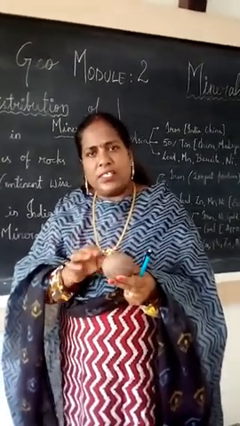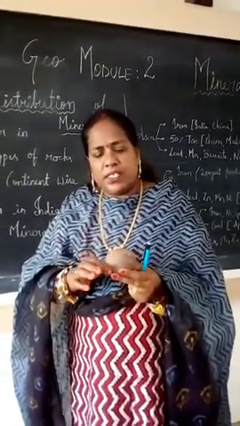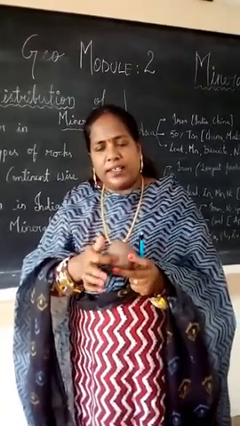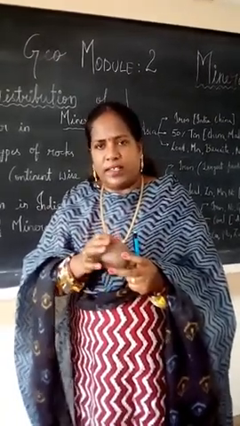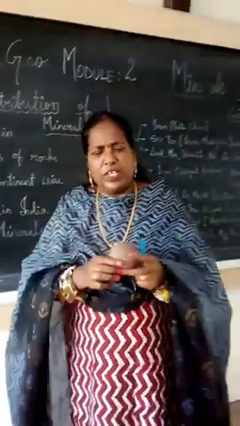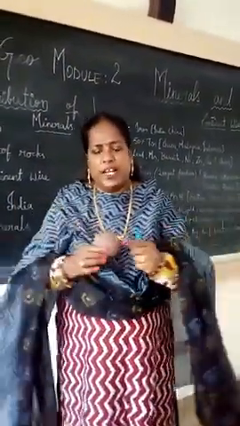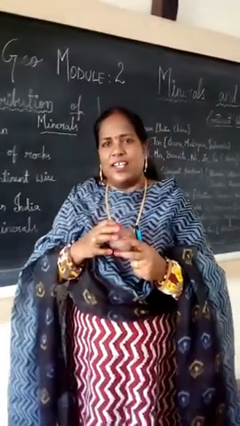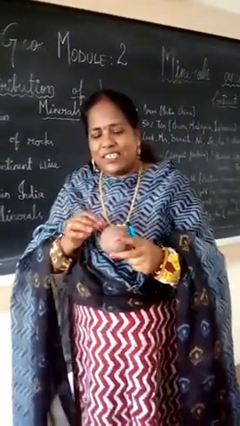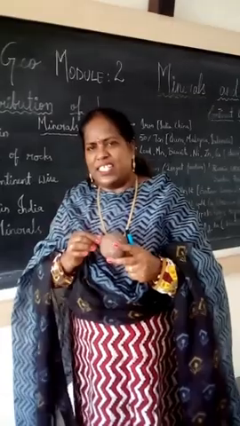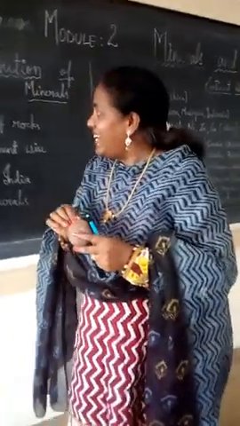In this long process over millions of years, this rock gets cracks. It was earlier this big, now it is a small rock. It gets cracks and divides into pieces. This is called the denudation process.